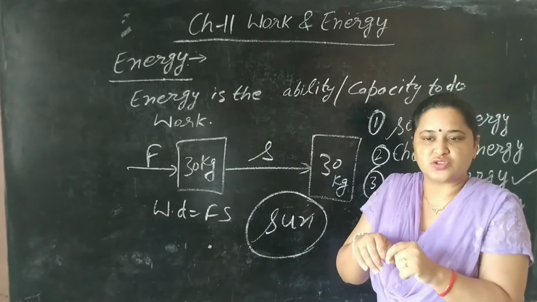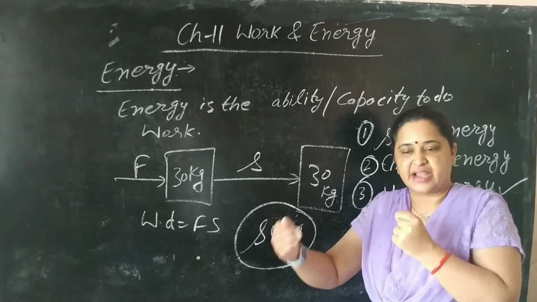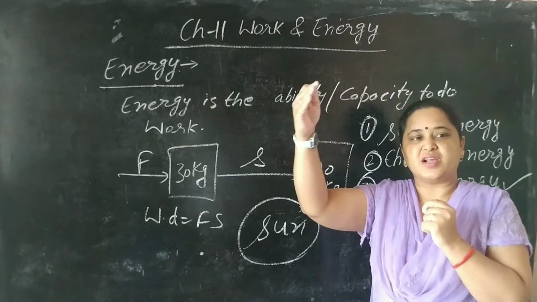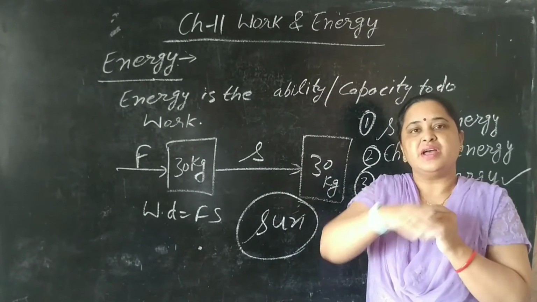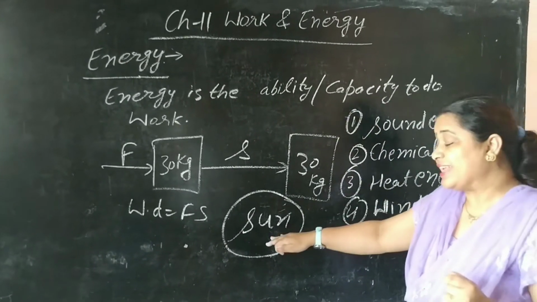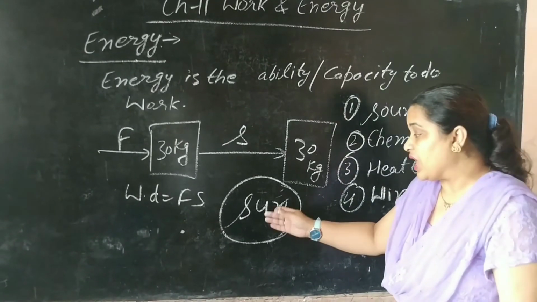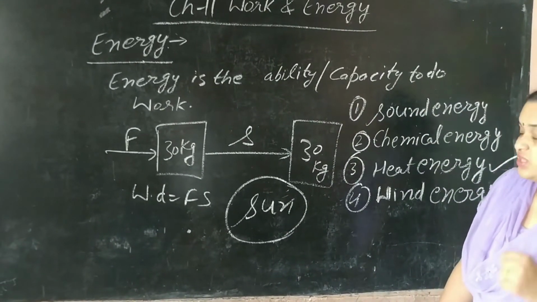When sun rays fall on the surface of the earth, it gets heated up, then it creates a pressure difference and wind starts blowing, and air becomes heavier and moves up and lighter air comes to take its place. So directly or indirectly, the sun is the ultimate source of energy. Moreover, plants make their food with the help of this only.